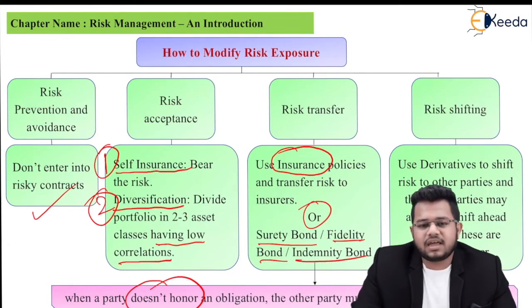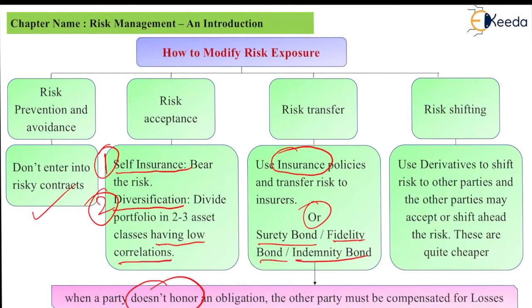Next is risk shifting. Risk shifting is again a method of risk transfer, but an extended version of it. Use derivatives to shift the risk to other parties, and other parties may accept or shift ahead the risk. These are quite cheaper. See, derivatives, you know, futures and options are quite cheap. So if you have some exposure to any risk, you can use derivatives, like you can hedge the risk, and the party on the other side can further hedge it or further shift it. I'll give you one example.